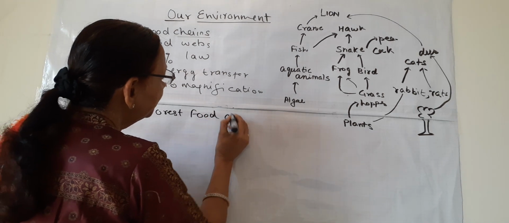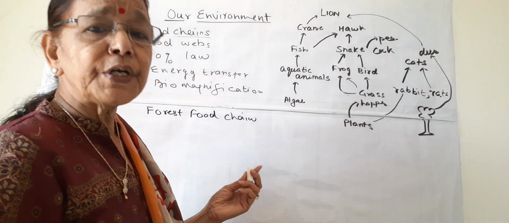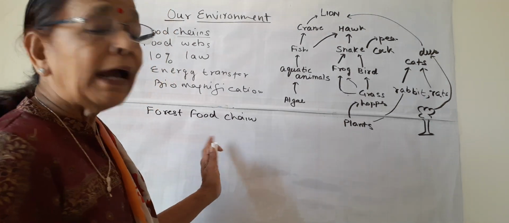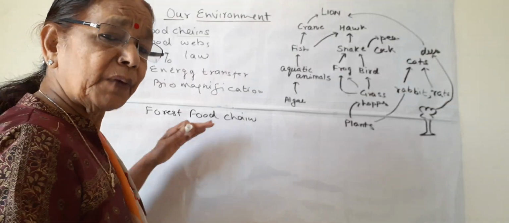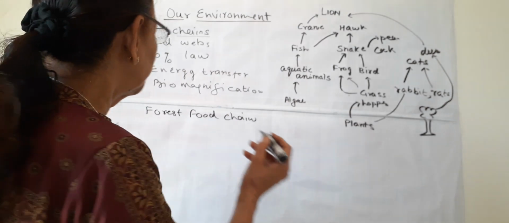By an example, we can say, if suppose it is a forest food chain, we can have many types of food chain: forest food chain, grassland food chain, aquatic or marine food chain. So I will write some examples from every type of food chain. Suppose it is a forest food chain.